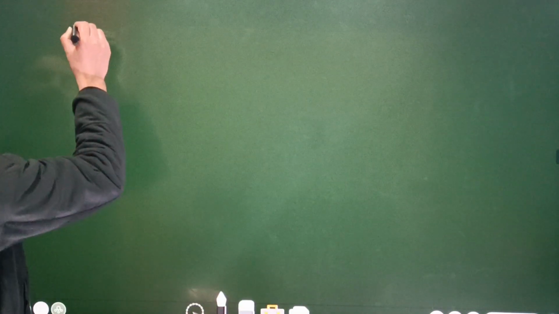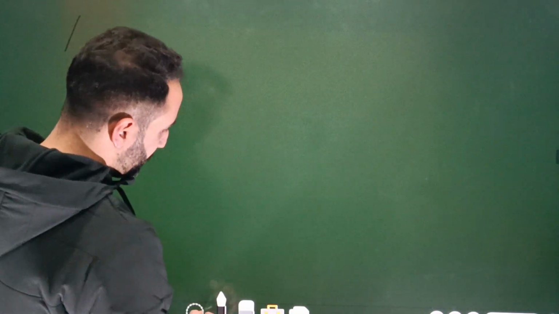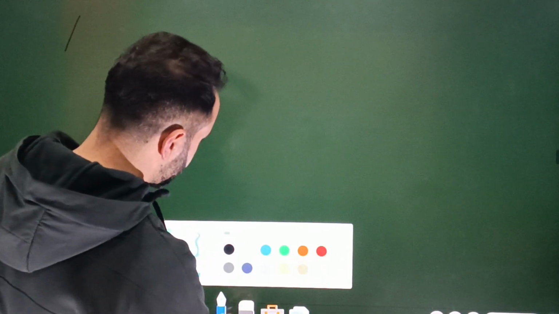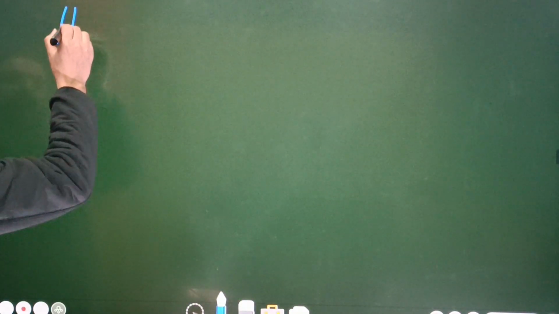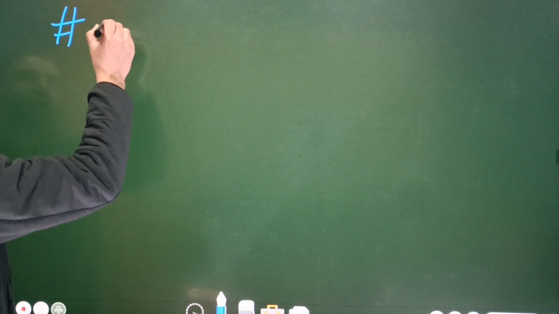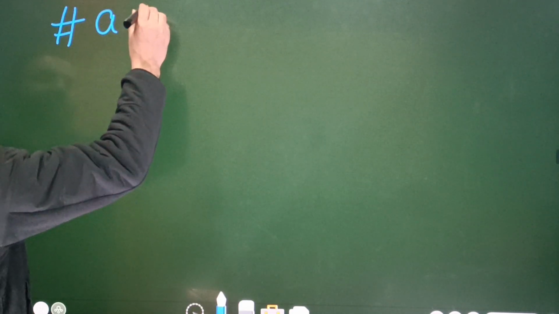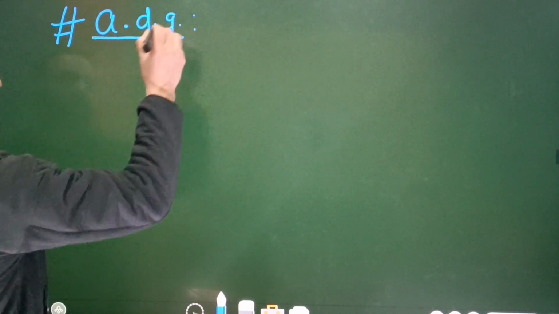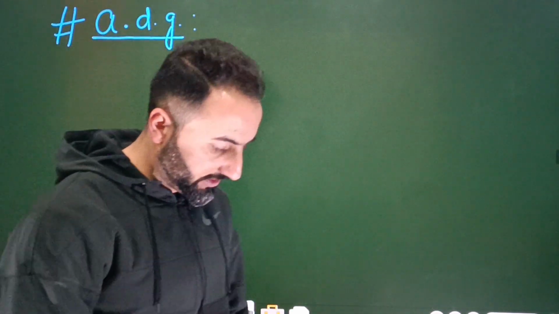Let me write it down first. Okay, so let's start the topic, acceleration due to gravity. In short form I can write ADG, which implies acceleration due to gravity. Important topic.